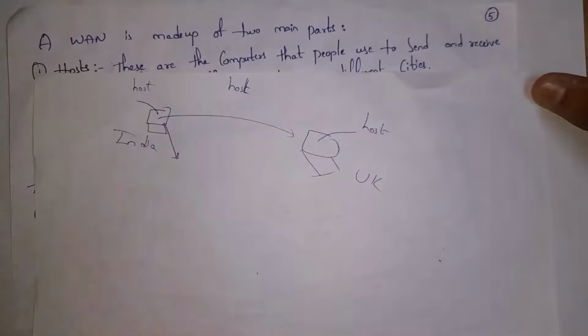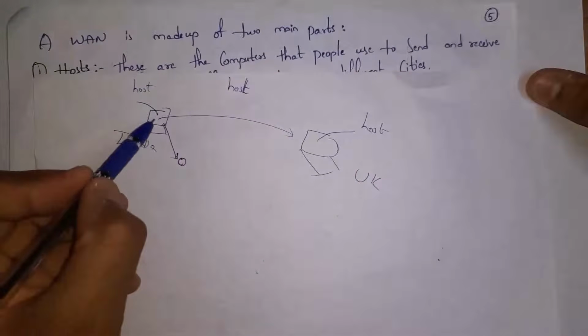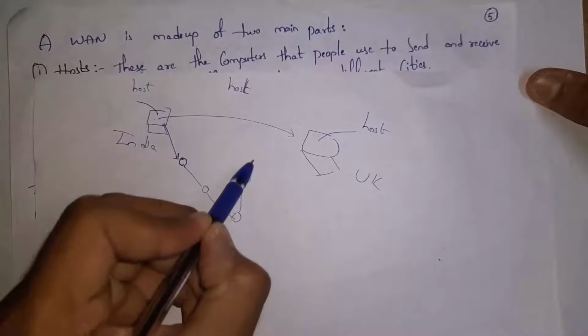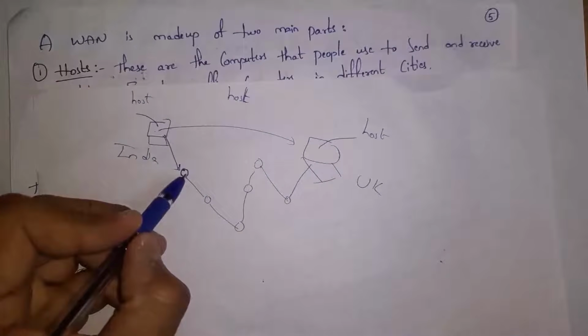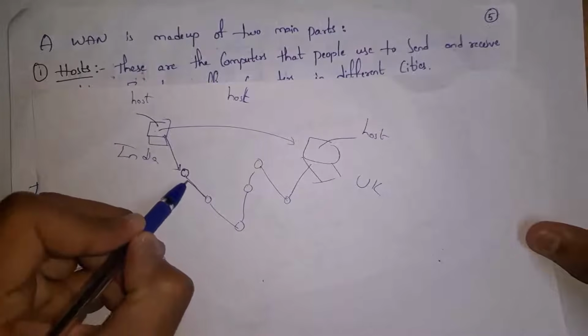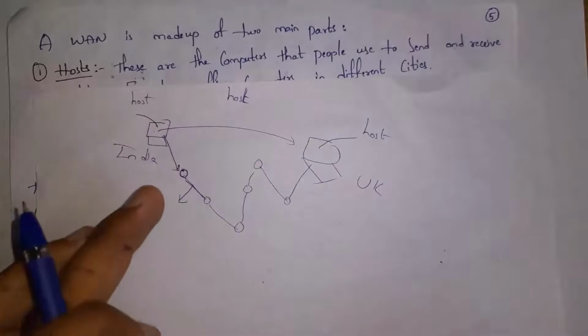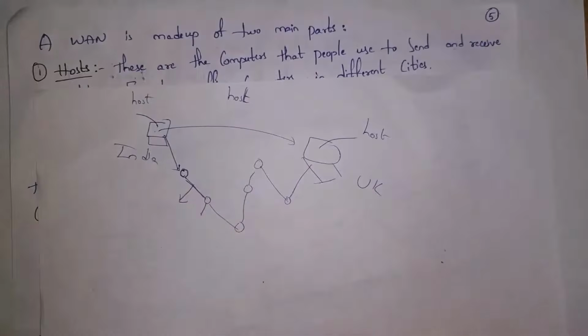Guys, my computer and my friend's computer are both connected by using various kinds of devices and cables in the network. For example, in my house, my laptop is connected to a router, and various kinds of cables connect to various routers in different locations. And at last my data will be transferred to my friend. There are different routers in different locations, and these routers are connected by using cables. We call these cables transmission lines. So transmission lines are nothing but cables. And we call the router a switching element as it will transfer our data.